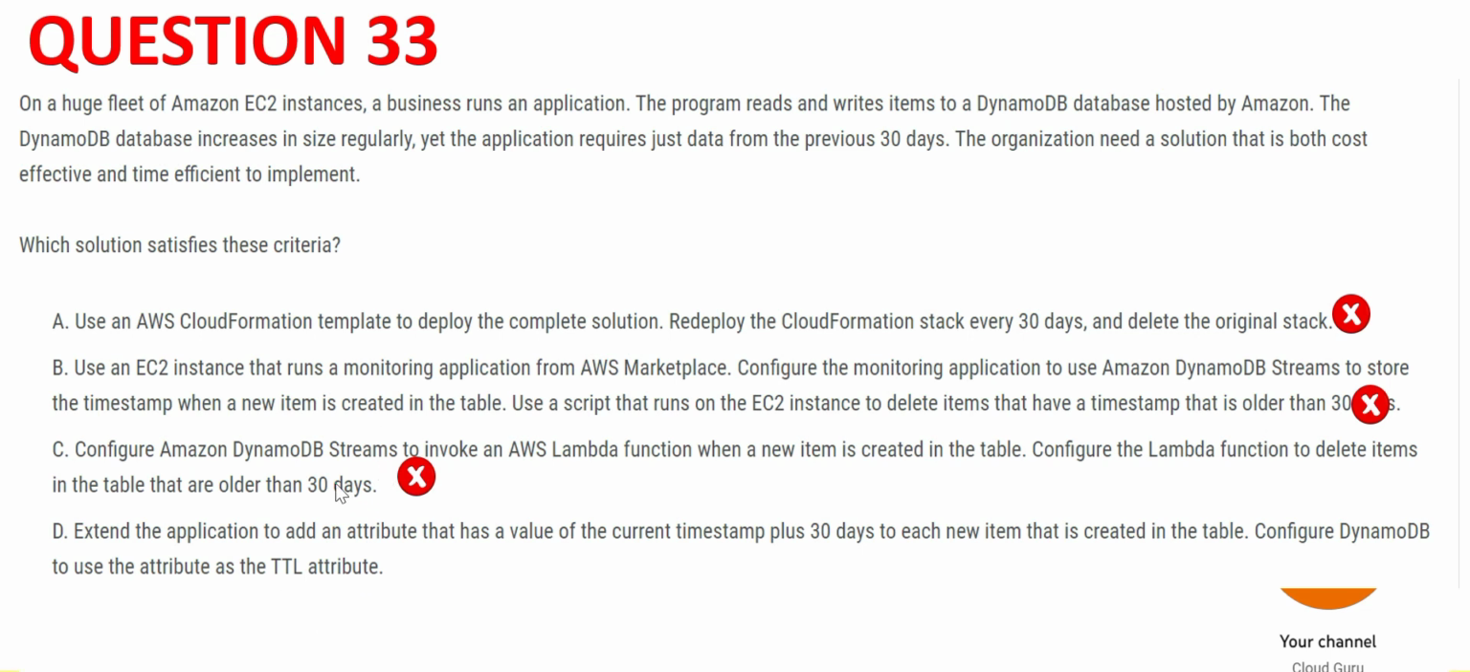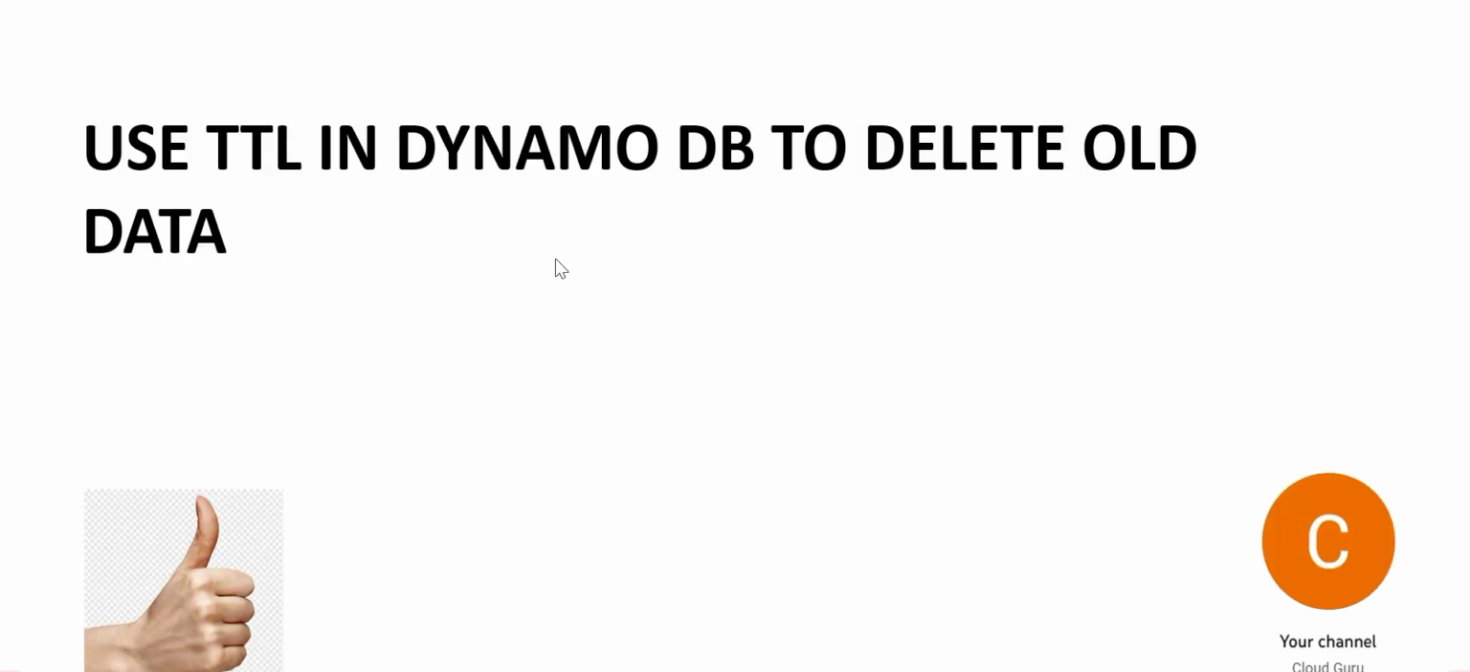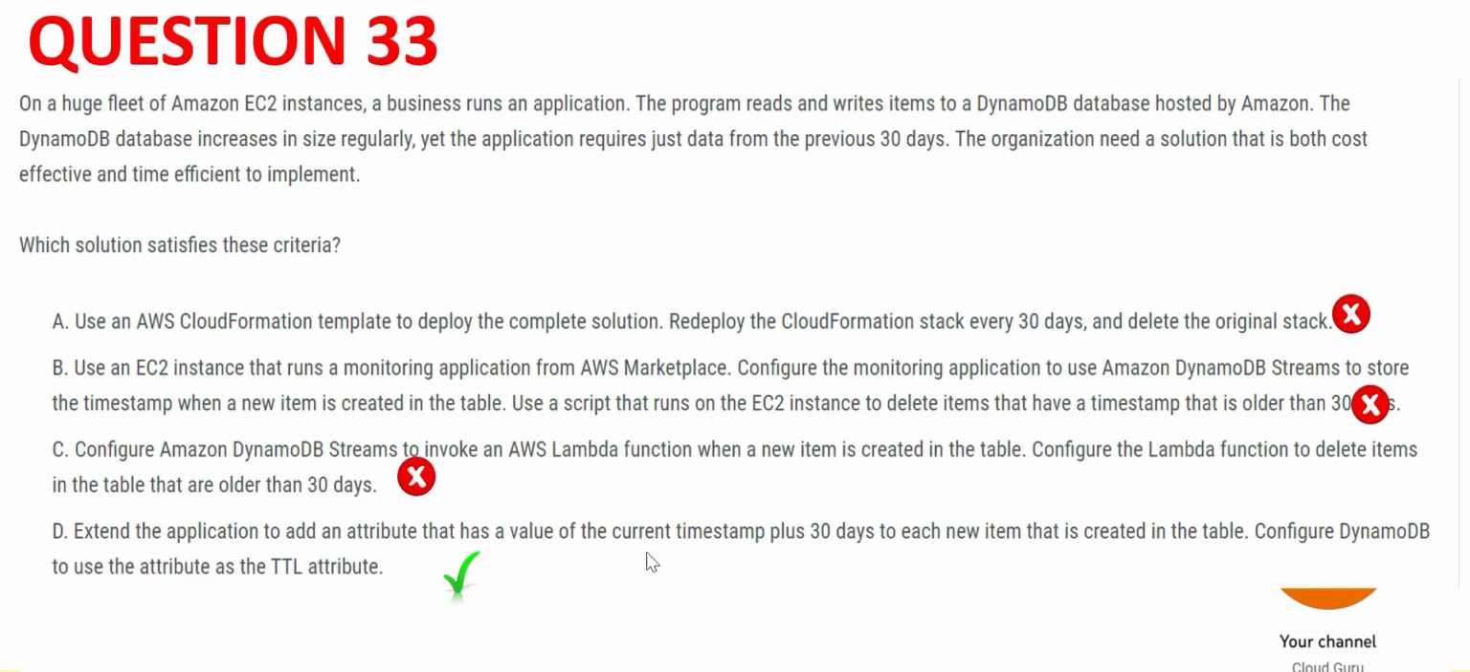This is totally out of context, so C is wrong. That leaves us with just D. See, whenever you have this question, thumb rule, use TTL and DynamoDB to delete the old data. That is a thumb rule. So we have option D as our final answer.